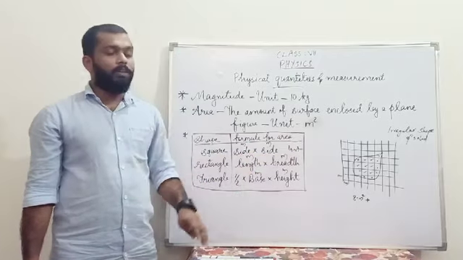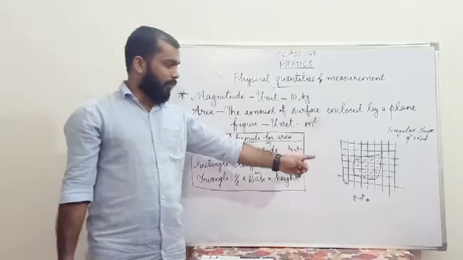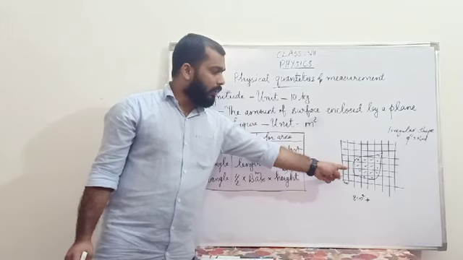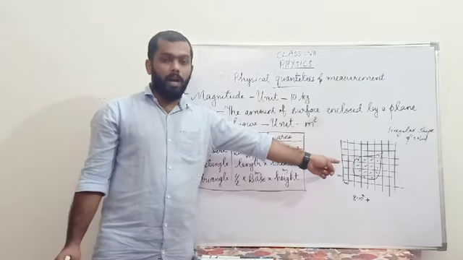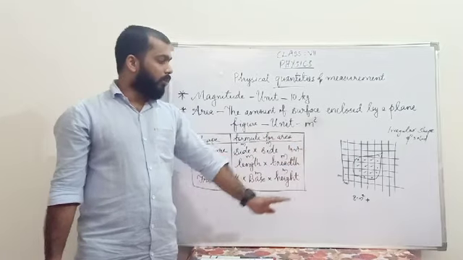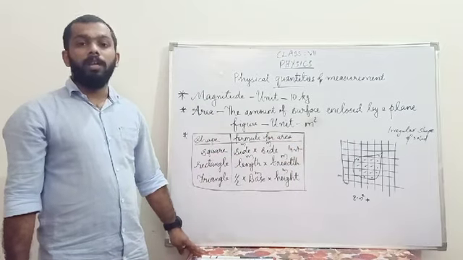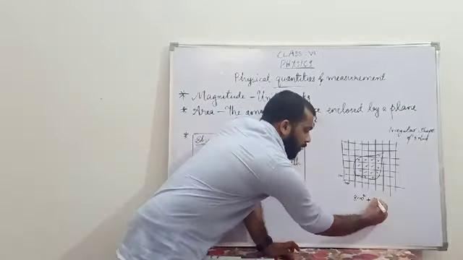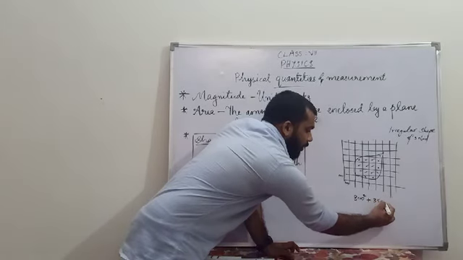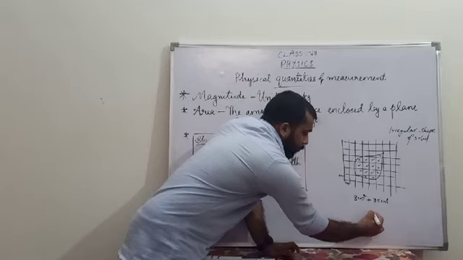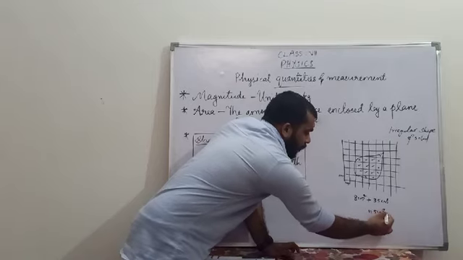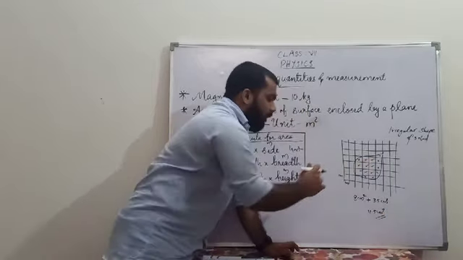Half or more than half rectangular boxes are 7. So here we have to multiply 7 by half, and you are going to get 3.5 centimeter square. So we are going to write here 3.5 centimeter square. So the total will be 11.5 centimeter square, which is the area of this leaf.